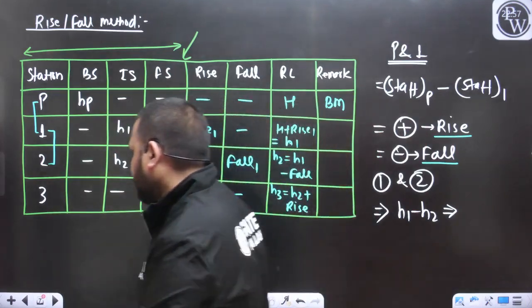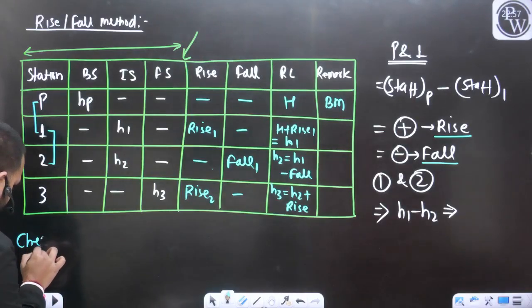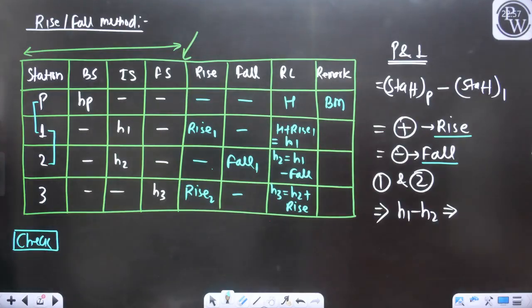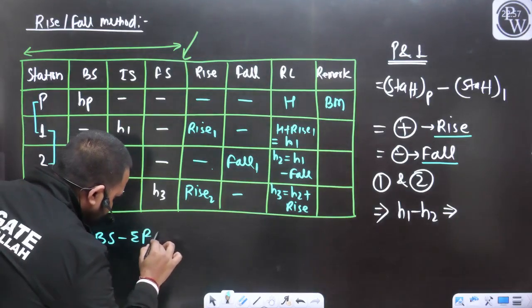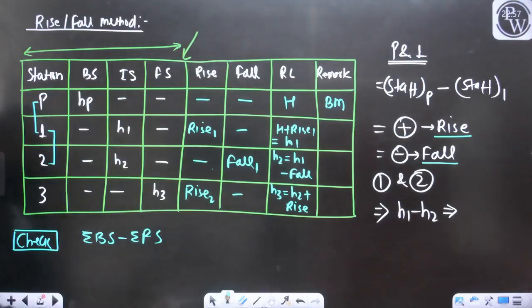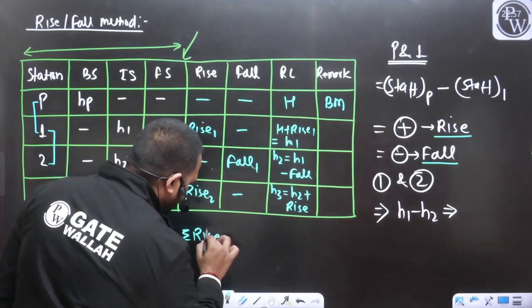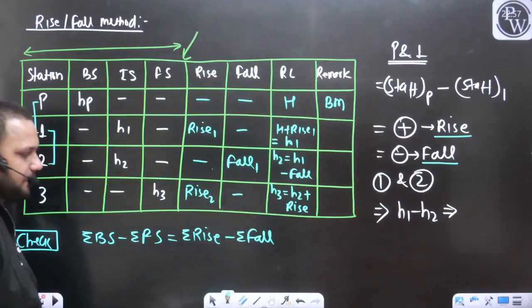And here also you are having a very important arithmetical check. You can say algebraic summation of all the backsight minus algebraic summation of all the foresight should be equal to algebraic summation of all the rise minus algebraic summation of all the fall.